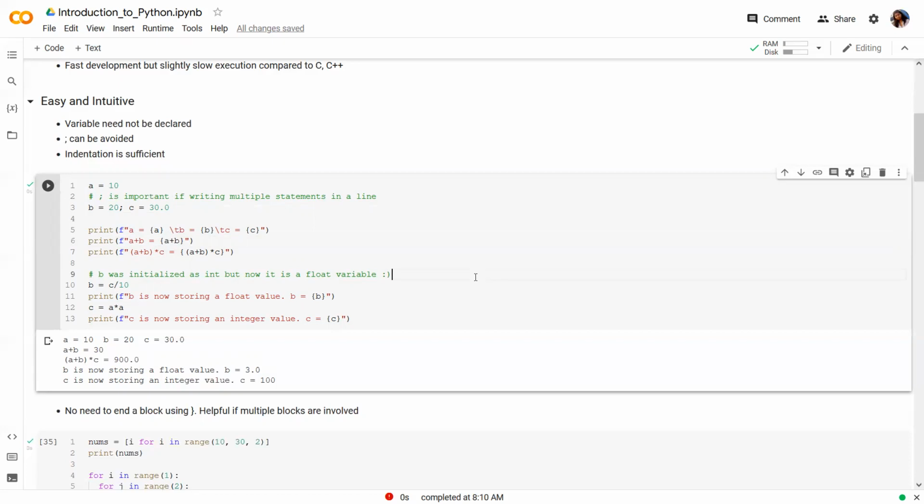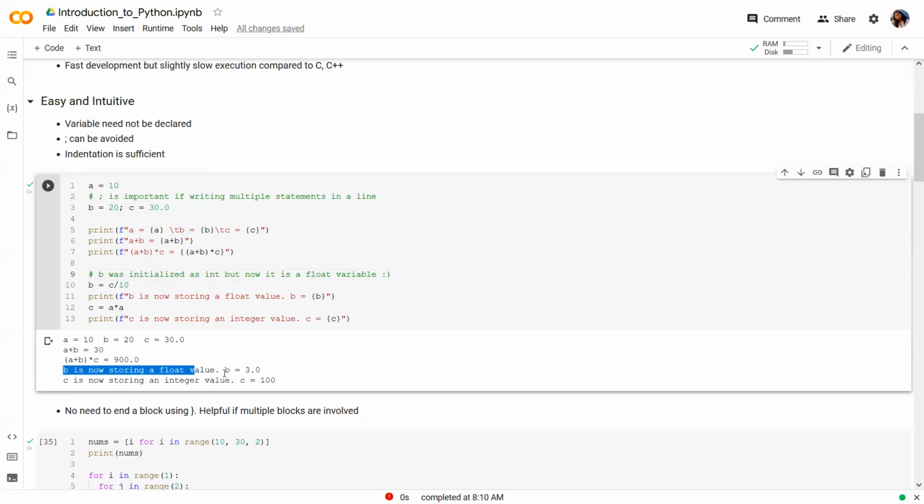Now one good part of Python is that the variables are not linked to any data type, which is the case in other languages. So a variable which was initially storing an int value can later on store a float value and vice versa. For example, in line 3, the variable b was storing an integer value 20. And in line 10, variable b will be storing a float value. And this is not an issue in Python.